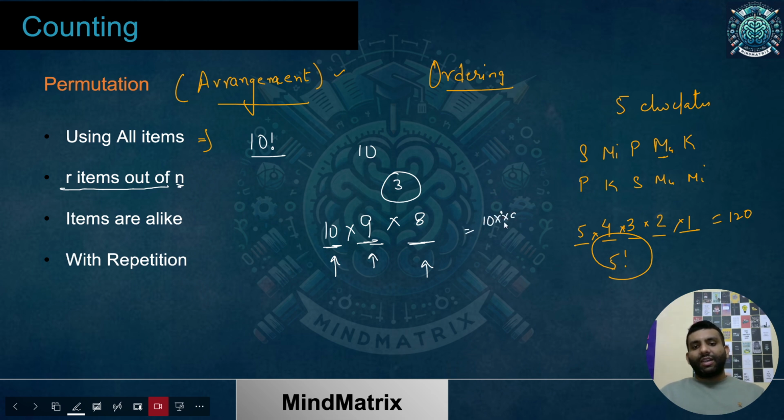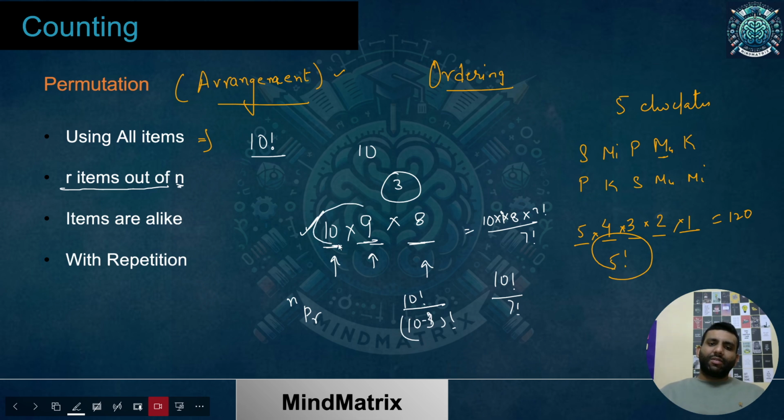Now you are not getting any kind of factorial notation over here. But if I had multiplied it with 7 factorial divided by 7 factorial, it could have been 10 factorial by 7 factorial. I'm not complicating it, I'm just trying to relate it with the stuff you already know. So here comes the formula, which is nPr. If you go by the simple mathematics basics, you'll get the answer correct. 720 will be the answer that you'll be getting easily.